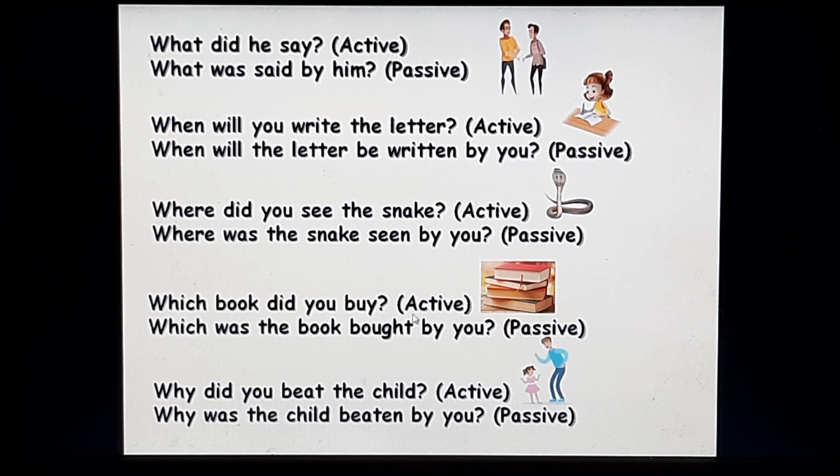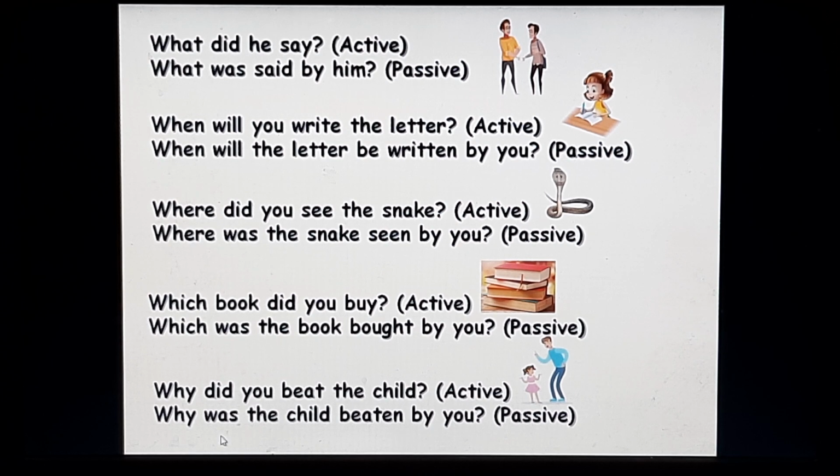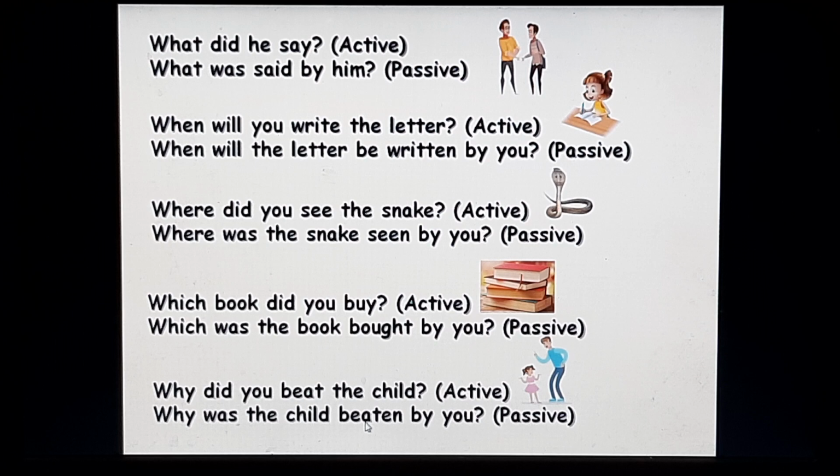Which book did you buy? Active voice. Which book was bought by you is your passive form. Why did you beat the child? Active voice. Why. Did beat is past tense, so was beaten will be your verb. Was the child beaten, beaten is the past participle, by you is your passive form.